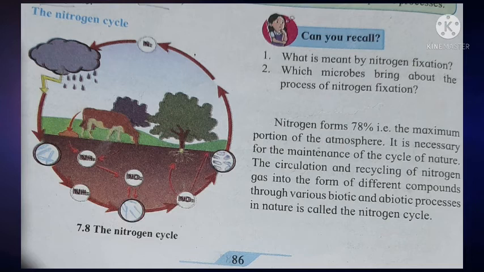When lightning takes place during the rainy season, the atmospheric nitrogen mixes into the rainwater and is converted into nitrogen dioxide, and this rainwater mixes into the soil. Then rhizobium-like bacteria absorb this nitrogen and fix it near the plant. Okay, with the help of these bacteria, nitrogen fixation takes place.